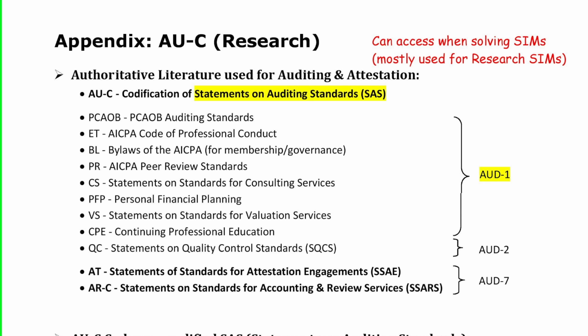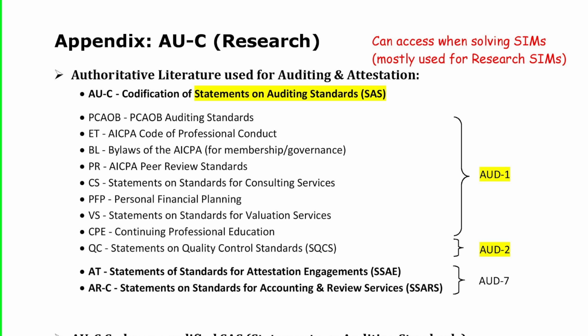We look at ET, which is ethics, the AICPA Code of Professional Conduct. BL, or bylaws. PR, that's the AICPA peer review standards. CS, that's standards for consulting services. PFP, personal financial planning services. VS, that's valuation services. CPE, that's continuing professional education. In highlight audit 2, I'm going to introduce you to QC, or statements on quality control standards, SQCS.